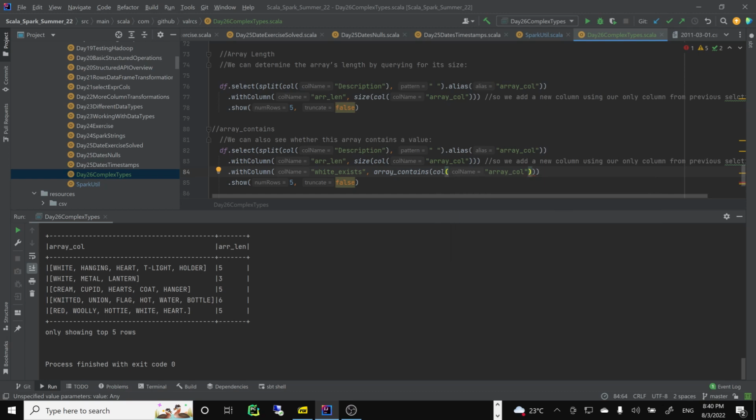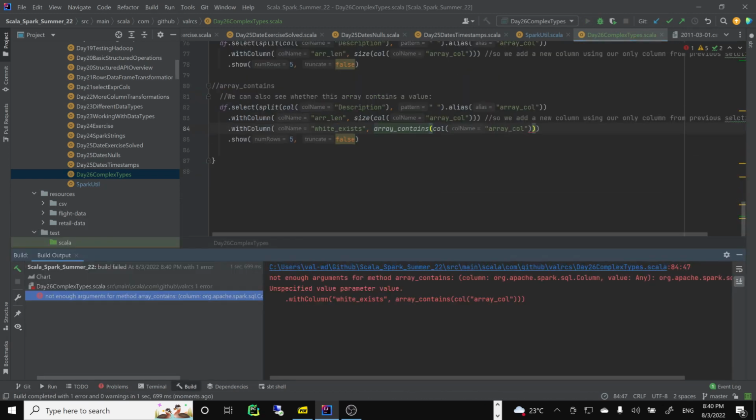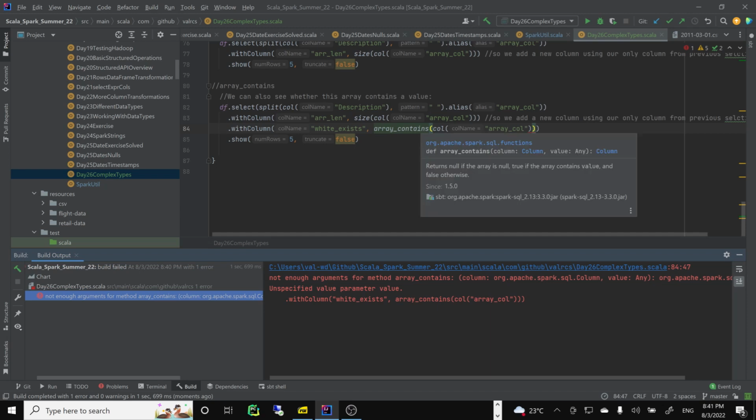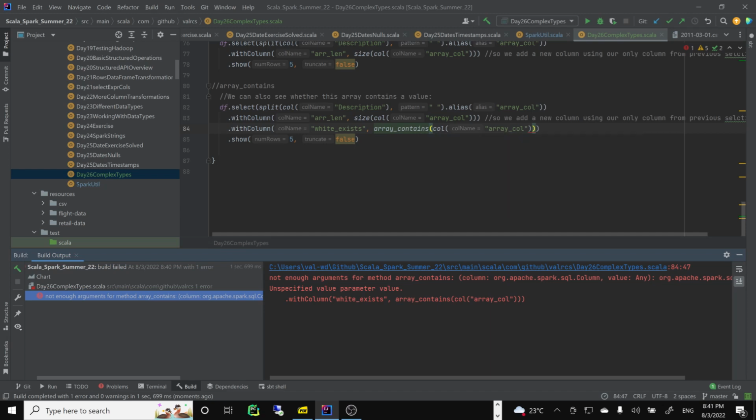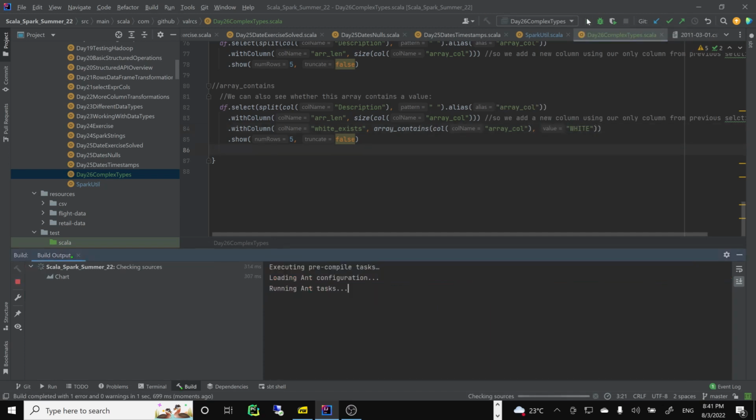What's the problem here? Let's try to compare. Maybe I don't see it here. Let's take a look. Array contains, right? What do you need? Column. Of course, right? Well, naturally, but I forgot to do it. That's why Scala and IntelliJ work so nicely together. Of course, I put value, right? I want white, I'm checking for white, but I forgot to add what I'm checking for. So let's do it again.